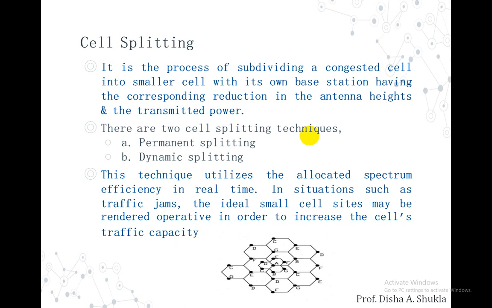The other way is dynamic splitting. This technique is based on utilizing the allocated spectrum efficiently in real time, and the cell splitting proceeds gradually over a cellular operating system to prevent dropped calls. Suppose there exists a communication line between two stations. Say there are two stations 1A and 2A, and there is a communication line between the two.